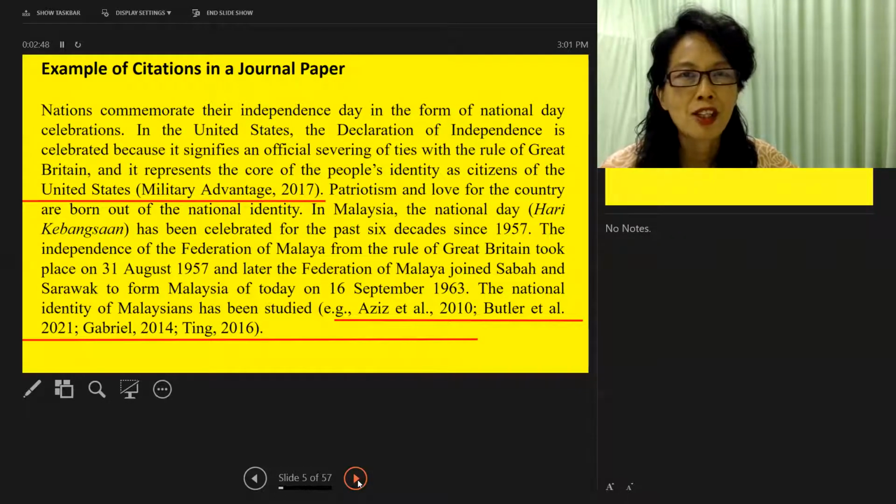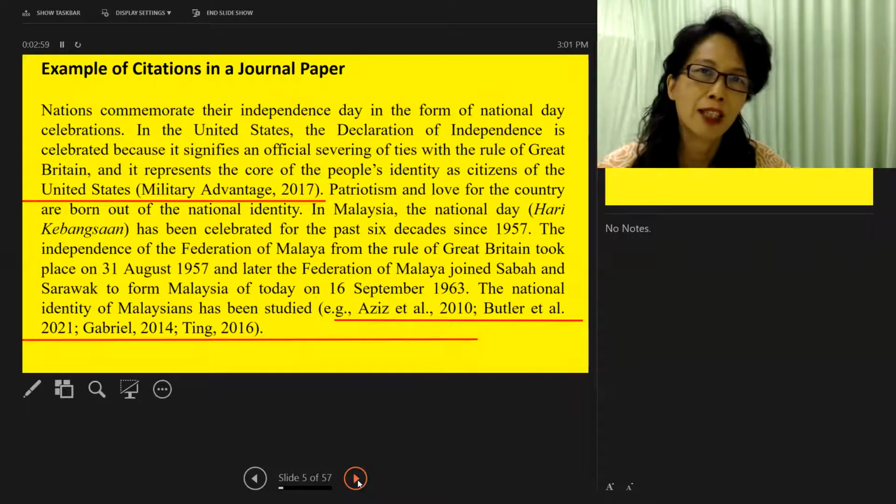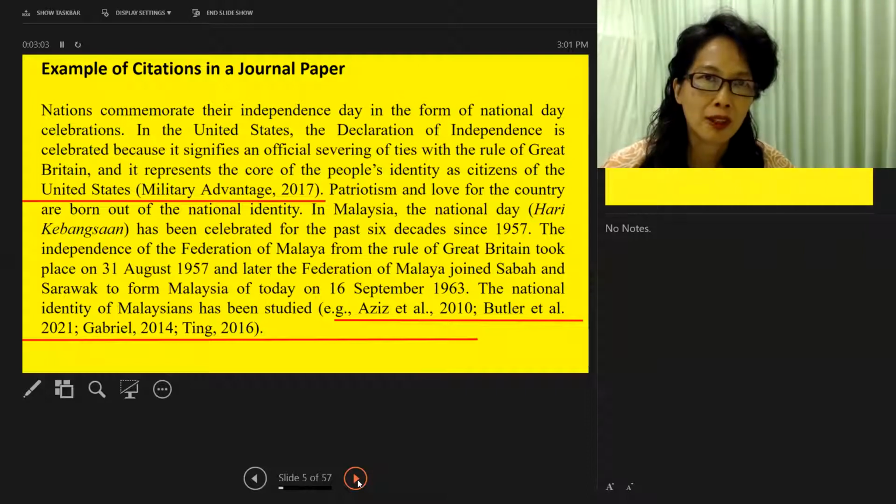And this is arranged alphabetically. You see, Aziz, Butler, Gabriel, Ting. If you look at the year, it goes from 2010 to 2021, back to 2014 and 2016. So it's really following alphabetical order. And we use a semicolon to separate the 4 papers.